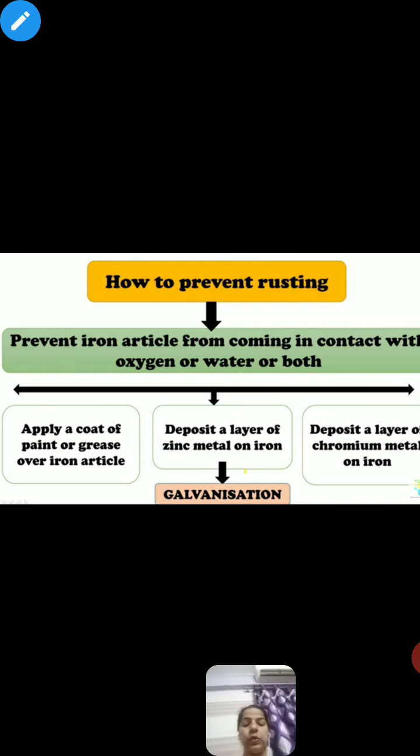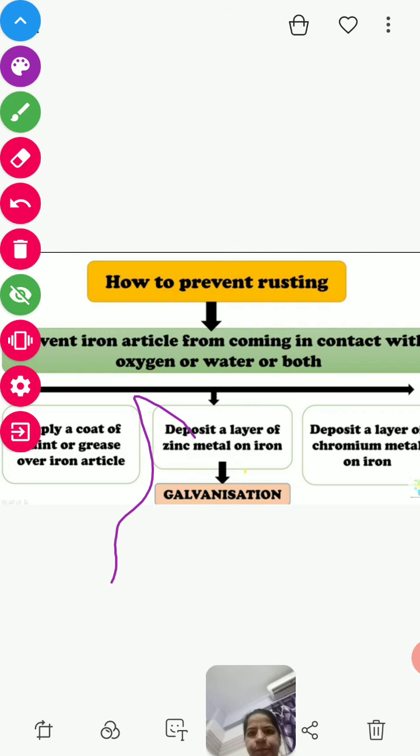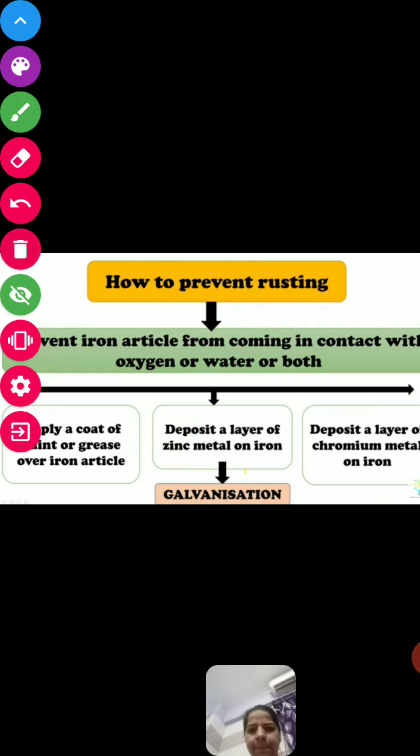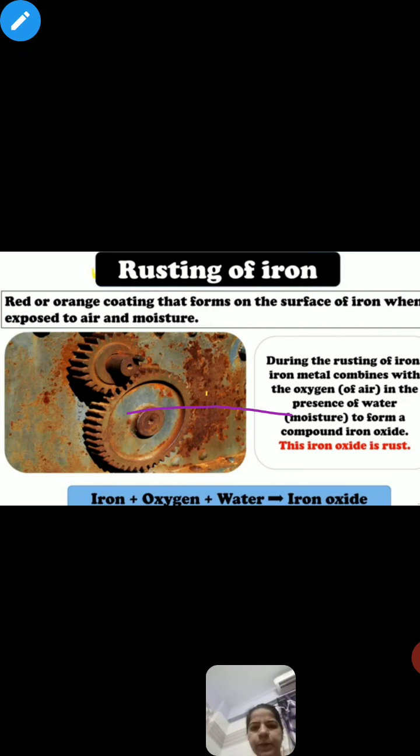Okay, so what is rusting if we say it chemically? The process of rusting can be represented by the following equation. See, rusting of iron.